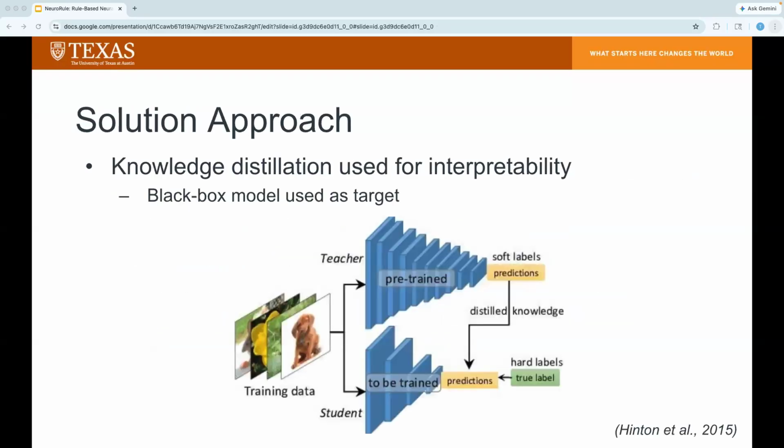While traditional distillation focuses on model compression or transferring knowledge from a heavy teacher network to a smaller student network to improve inference speed, this project uses it to transfer the higher performance capabilities of a neural network to a more interpretable one. In this pipeline, the pre-trained neural network acts as the target object, which means that the rule sets are trained to match the output distribution of the neural networks rather than the ground truth data. The neural network has already mapped the complex high-dimensional input space into a more structured latent space. Thus, the rule sets can capture a more generalized version of the logic than if they were trained on the ground truth data alone.